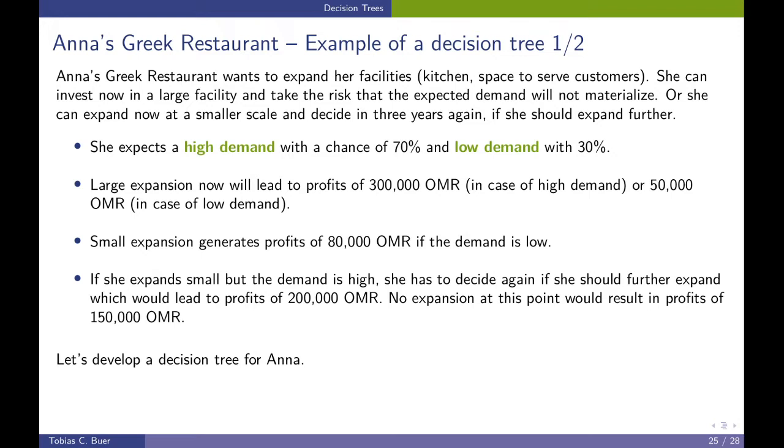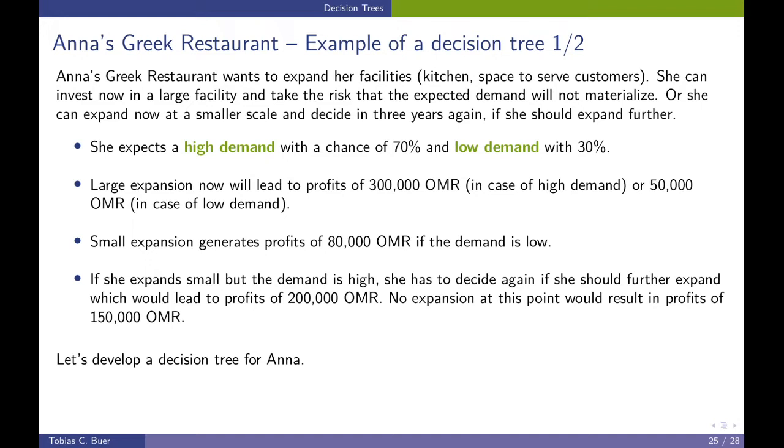The large expansion today will result in profits of 300,000 Omani Rial only if the demand really materializes as high. And it will only be 50,000 Omani Rial in profit if it turns out that the demand is low.